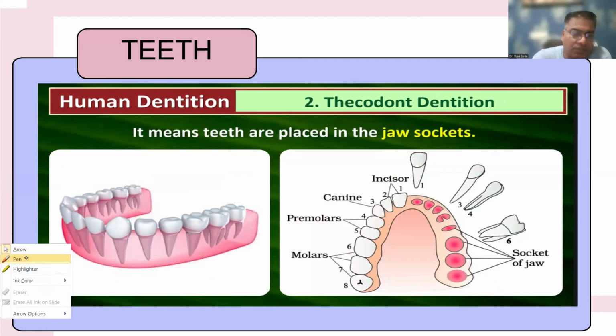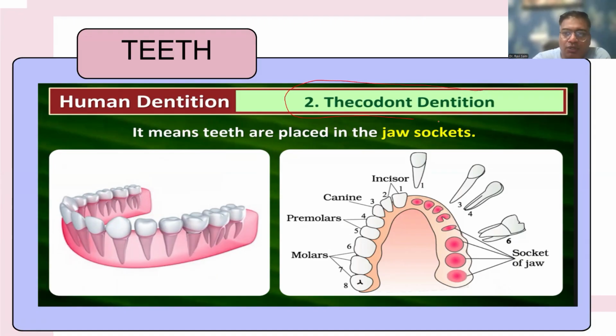The second one is thecodont dentition. Theco means the teeth are placed in the jaw sockets. These are the teeth. This one is the crown portion. This one is the root portion, and the root portion is inserted into these bony sockets. So these are the bony sockets in which these roots are inserted.